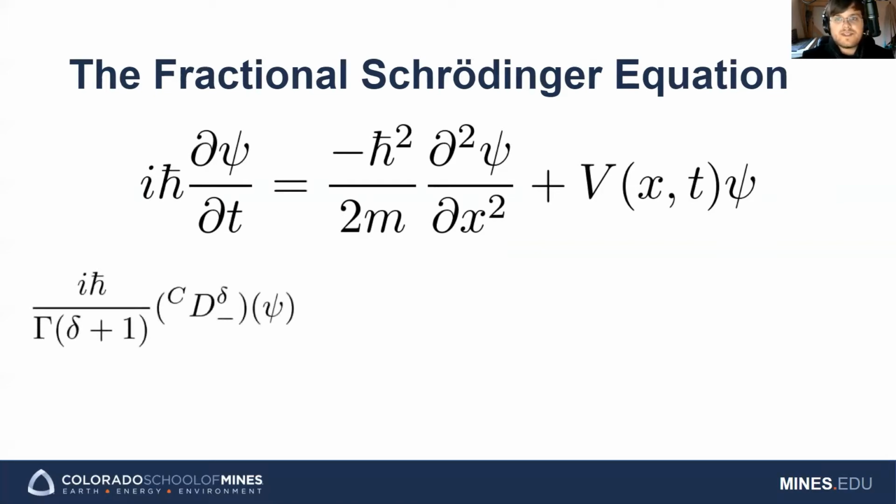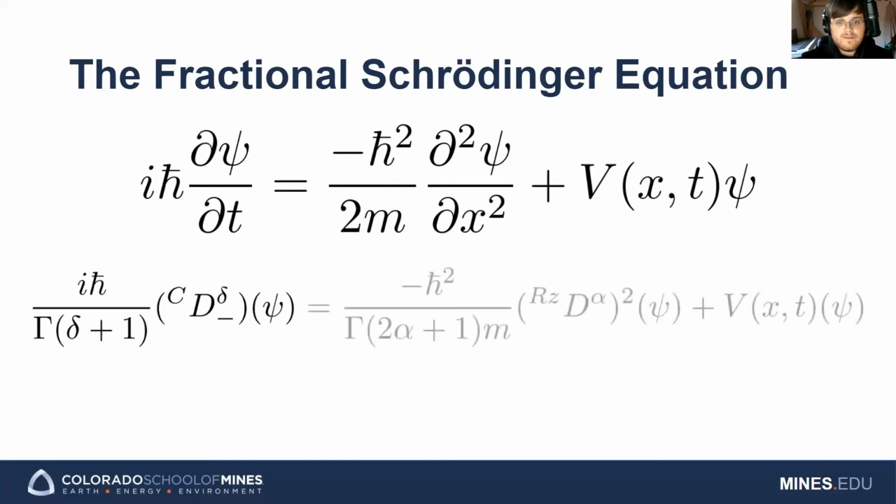We know that we desire a fractional operator to replace the partial time derivative, which only requires time from the past. Thus, we use the left-handed Caputo derivative. We may then define the spatial portion by replacing the second-order derivative with the Riesz derivative of order 2 alpha. We then add a component to account for an arbitrary potential, and we have the fractional Schrödinger equation. The important point to note is that when delta and alpha are equal to 1, we recover the classical Schrödinger equation.